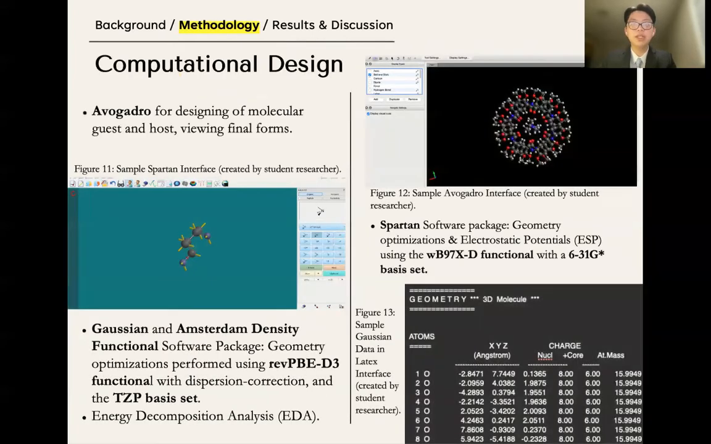In order to computationally assess the macrocycle's host-guest properties, first the molecules were built inside Avogadro software. Then the guest was placed inside of the host. Next, geometric optimizations that followed the Born-Oppenheimer approximation occurred, where I used a Gaussian and Amsterdam Density Functional. I also explored an energy decomposition analysis. Finally, a Spartan software package was then used in order to generate the electrostatic potential maps. Energies of interactions were calculated by subtracting the energies of each individual part from the energy of the system together.